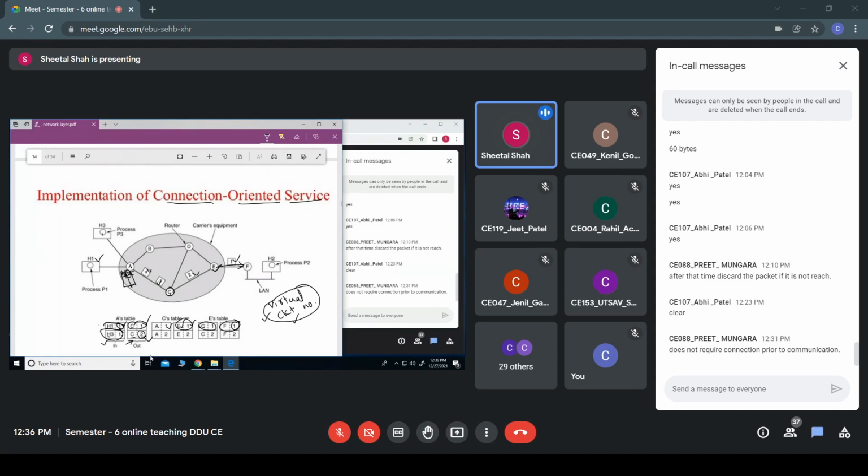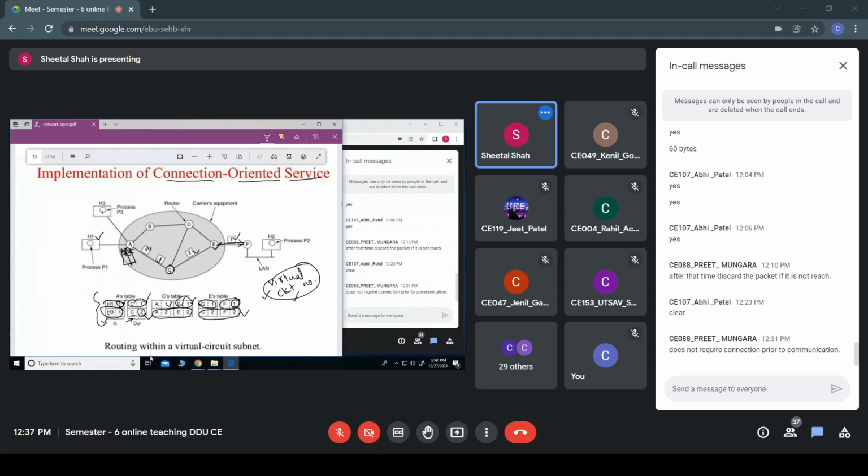Is this thing clear? Similarly, here also, this in as well as out table would be there, which would maintain the virtual circuit number and its corresponding source as well as the destination. That means from where it is getting this packet and to whom it has to forward this packet. So this is nothing but the connection oriented service. Suppose any one of the routers has gone down, then it would not be able to forward this packet towards the destination, because this virtual circuit would be lost.